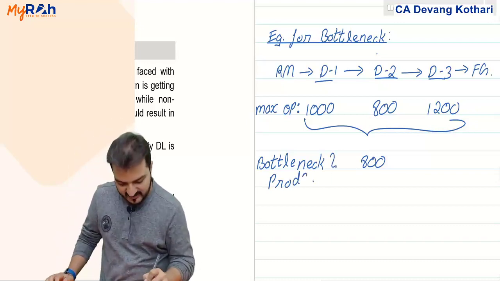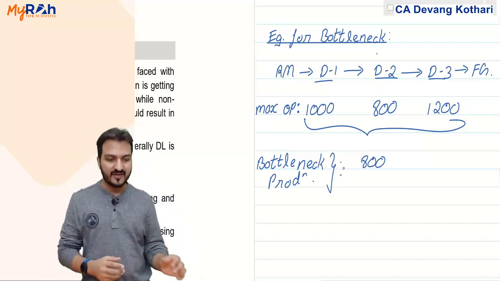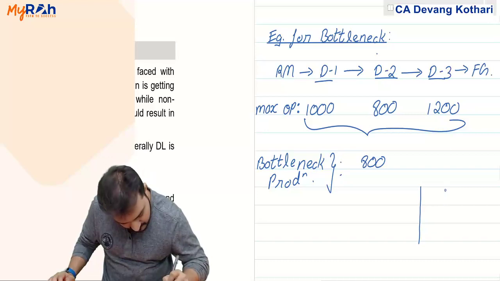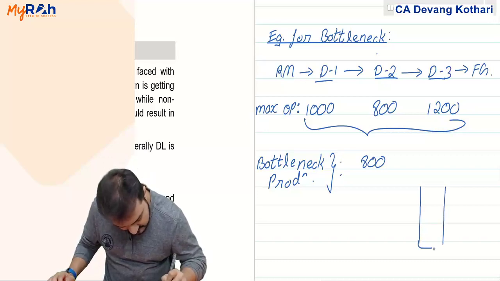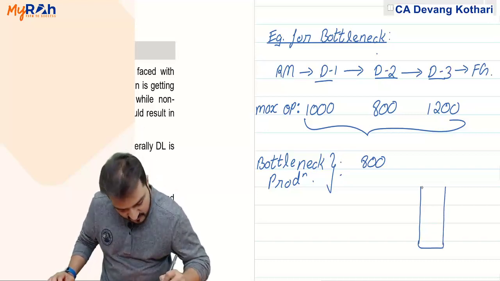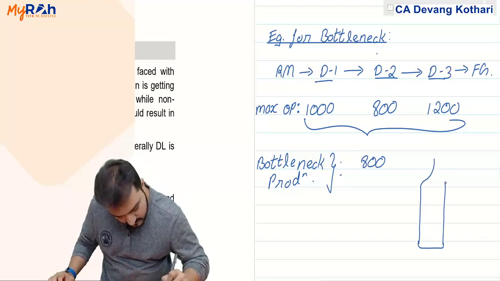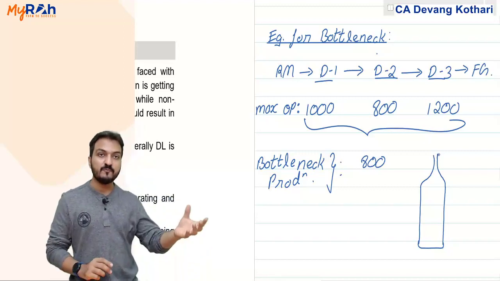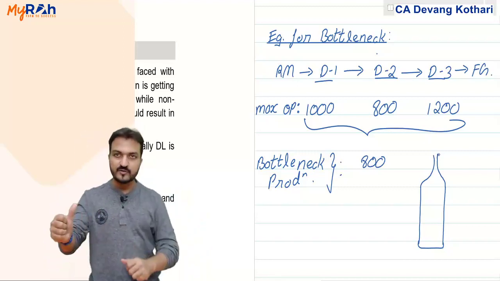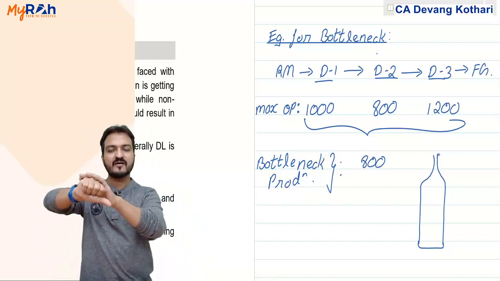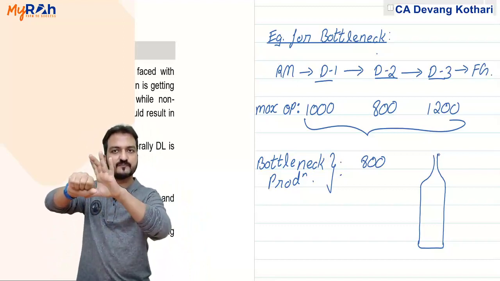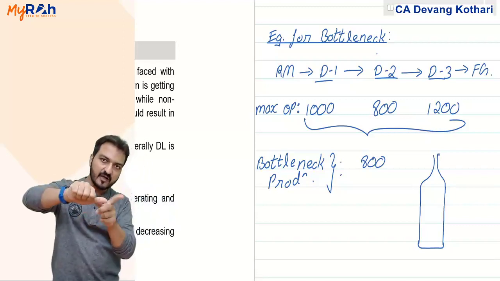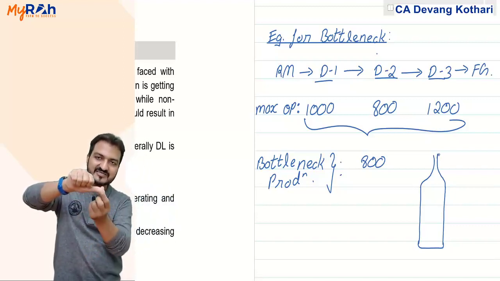I also told you an example of why it is called a bottleneck. Imagine a bottle like this, but the neck of the bottle is always narrow. When you pour the content out from the bottle, even if the bottle size is very large, how much content comes out depends on the size of the neck.